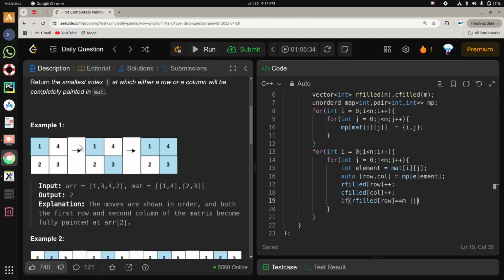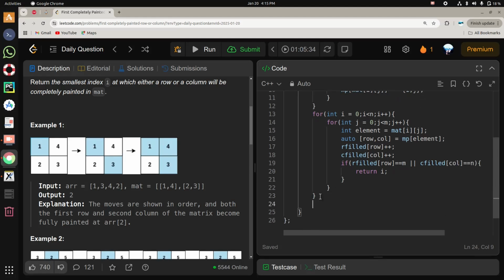In this case, c filled of column should equal the number of rows, right? Then we will return that index. If this is not the case, then we will return -1. Let's try to run this.